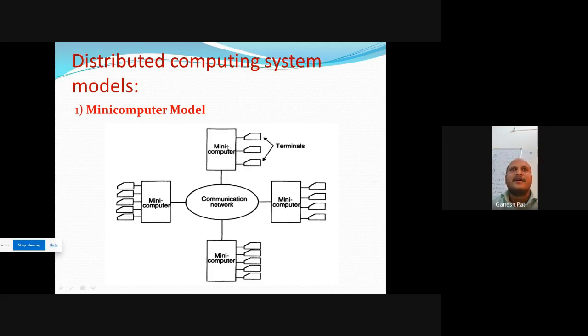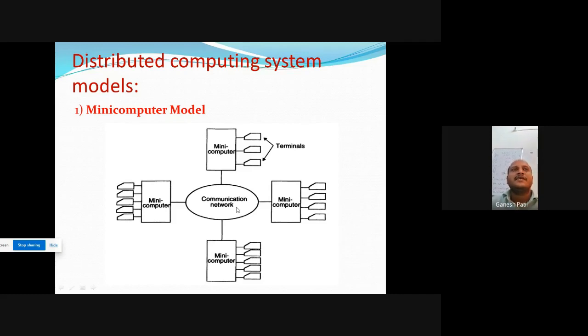If this first user wants to communicate with the second mini computer user, then they can send the data via this communication network. Communication network means your internet. Sometimes our communication network means our switches. This mini computer connects to the first switch, this switch to another switch to a router, router to another router, another router to the switch. These are the communication network.